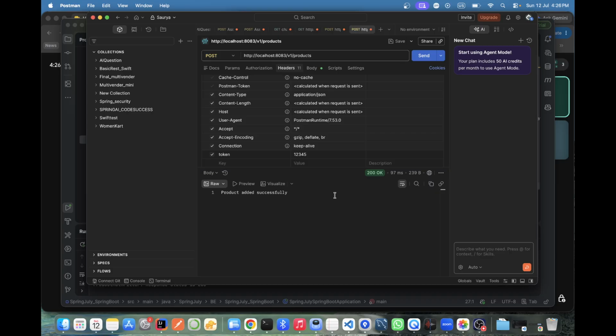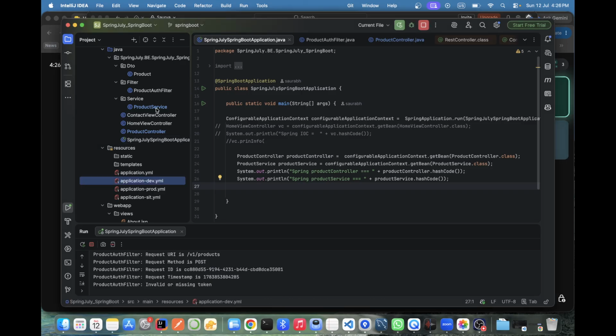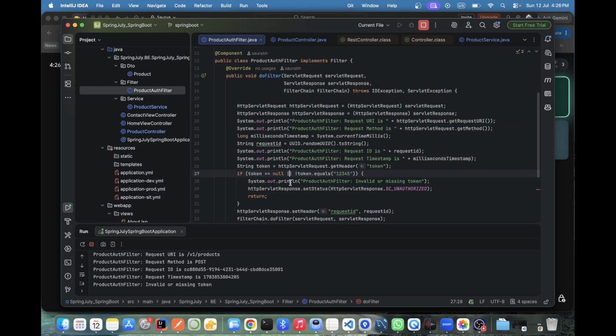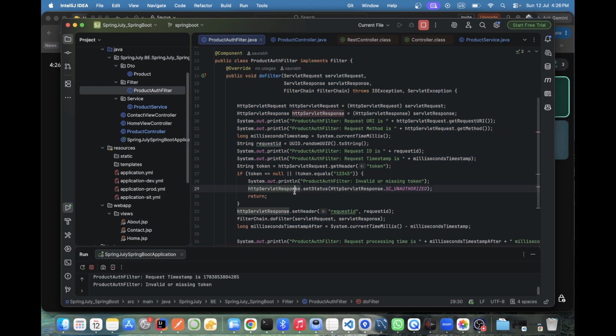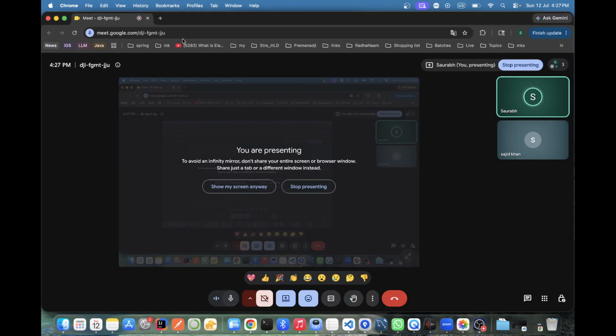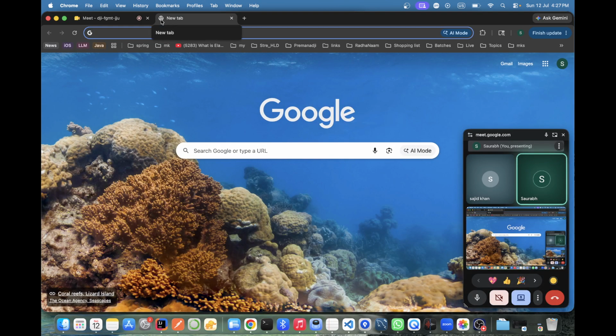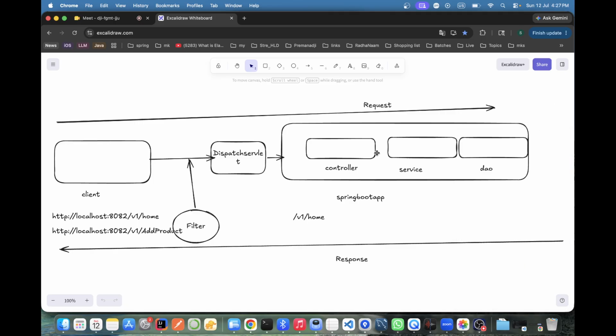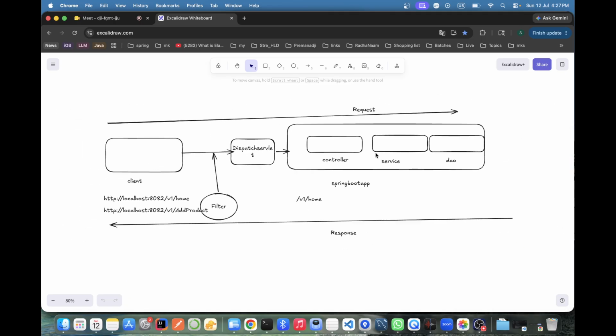Okay, so if I do not pass this token, we'll get the issue, correct? Now this is the only filter we added. This one is the product auth filter, correct? So what I do now, we'll understand the concept of the filter chain.